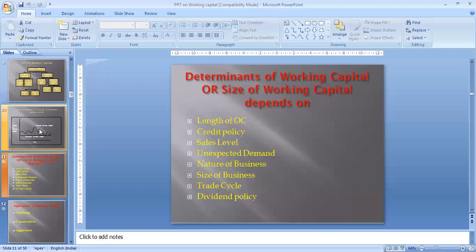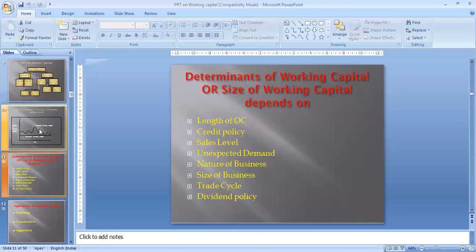Unexpected demands: when the company is not having a constant demand or stable demand. कभी कंपनी की डिमांड बहुत ज्यादा आ जाती है, कभी कंपनी की कम हो जाती है. So for ऐसे टाइम को मीट करने के लिए, company has to maintain some extra working capital because the company doesn't know at what time your demand will increase. Okay. If suppose your demand will increase and you are not having working capital for purchasing raw material, for hiring some laborers, so you are not able to earn the profit. So if the company is having a stable demand, working capital requirement is low, otherwise it is high.